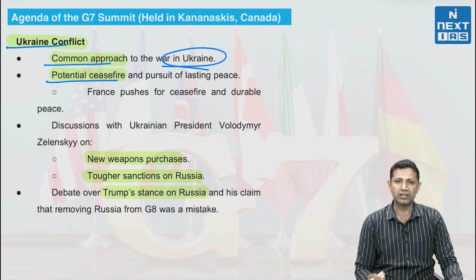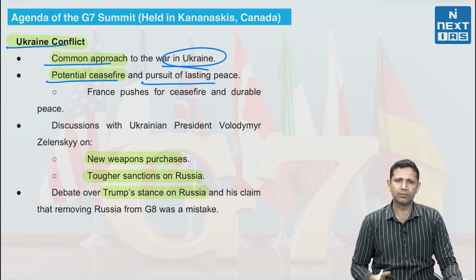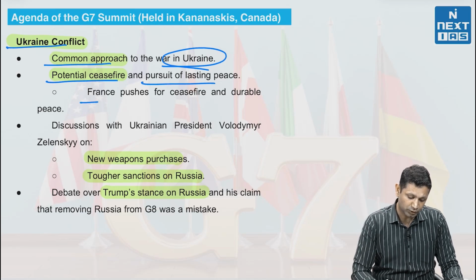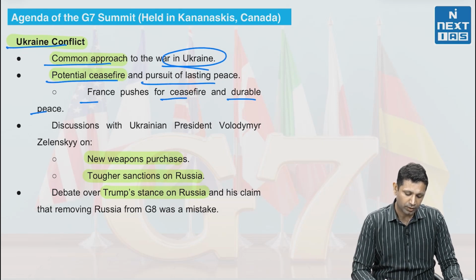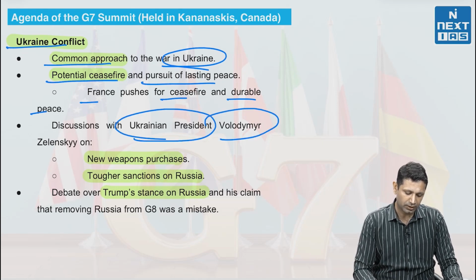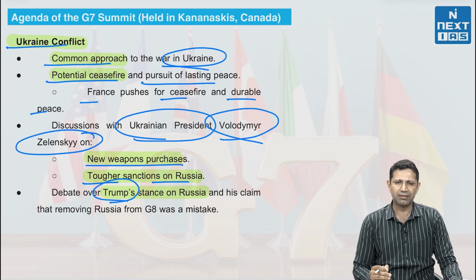Secondly, what can be the potential ceasefire, what can be the conditionalities for that, and how to pursue lasting peace. Because a number of times we are seeing that whenever Ukraine and Russia are approaching peace, something happens which again puts them in conflict. Now, France is pushing for a ceasefire and durable peace. Also, there are discussions with the president of Ukraine, Volodymyr Zelensky, about new weapon purchases as well as tougher sanctions on Russia. Now, Donald Trump, the US president, has a different stand.